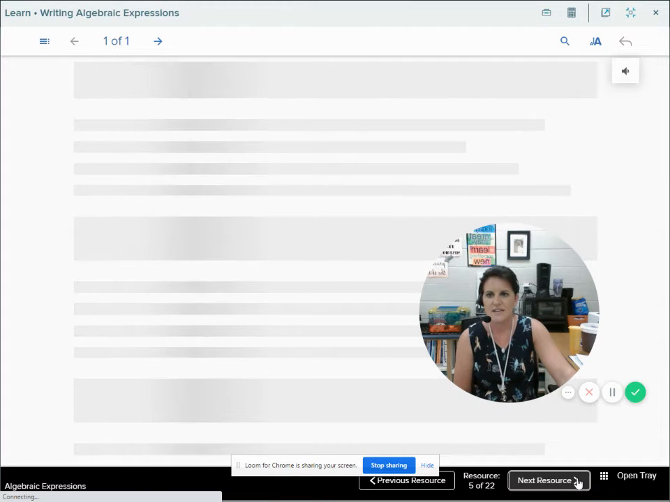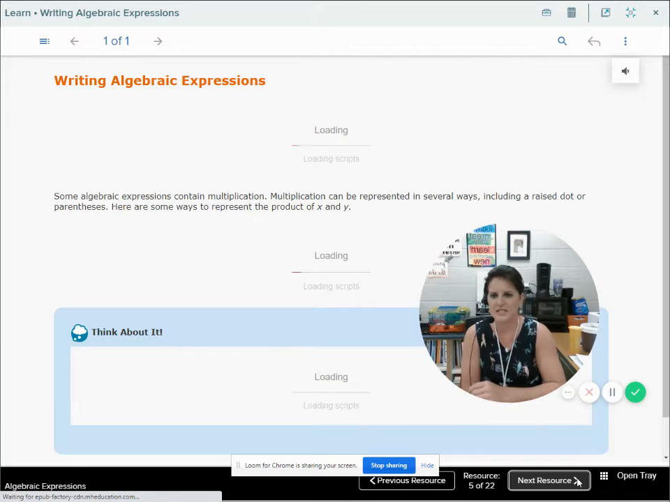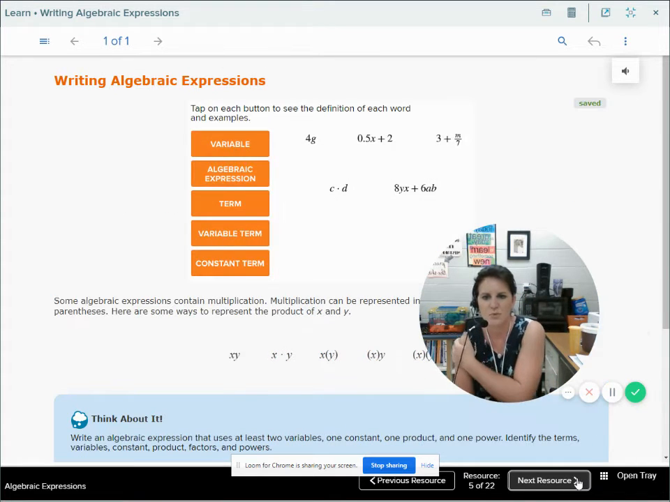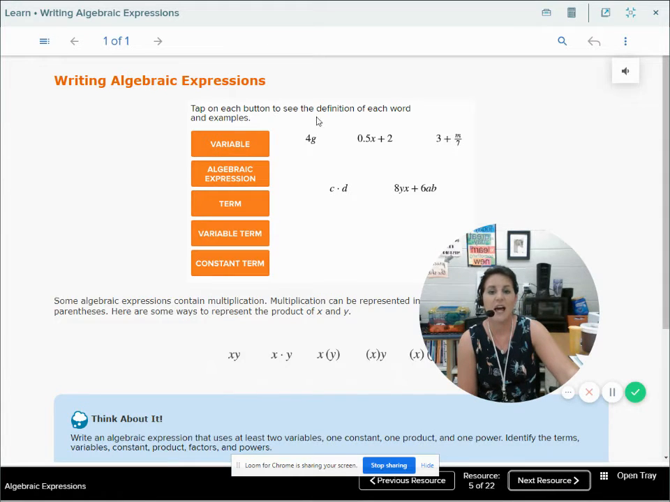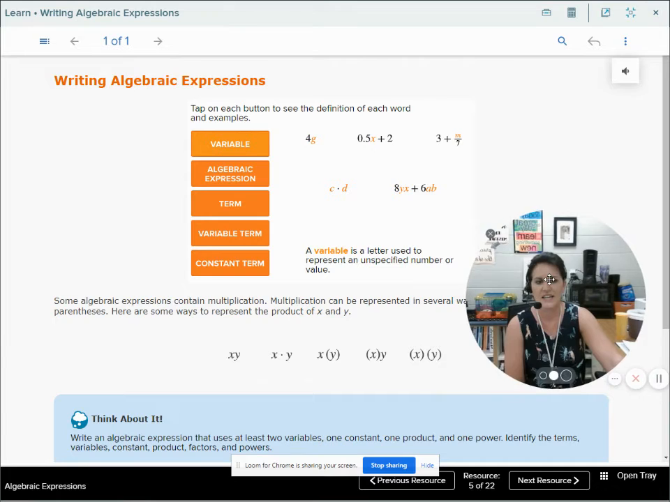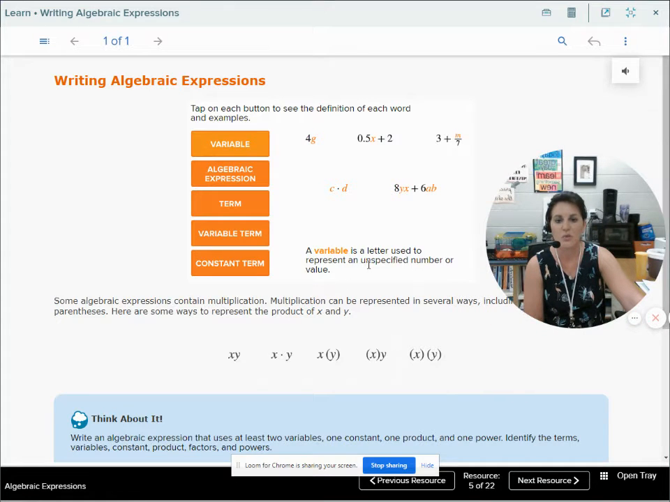So let's jump in and figure out how to write algebraic expressions. Sometimes we have algebraic expressions containing multiplication. Sometimes they contain division. Sometimes they contain addition or subtraction. The main thing to realize is that when it's an algebraic expression, there's going to be a variable in it. The variable is these letters, G, X, M, C, D. Variables are letters that represent an unknown number. Or in this case, it says a variable is a letter used to represent an unspecified number or value.